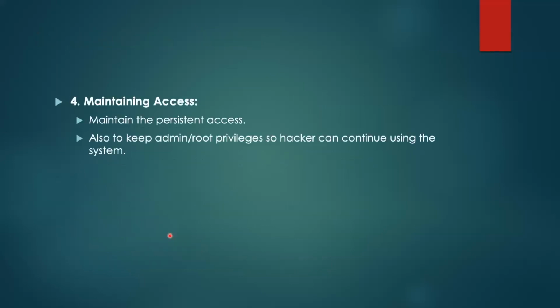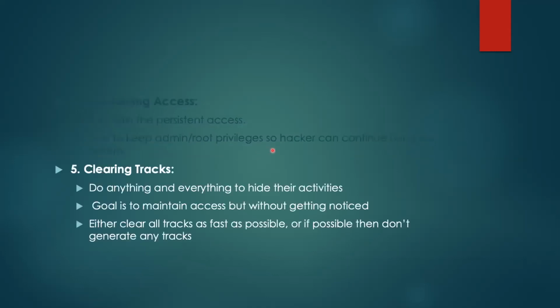Maintaining access is where, once we have already attacked our target, we try to maintain the access to that particular system so that our attack can be a persistent one. We try to keep admin and root privileges so the hacker can continue using the system. And the last one is clearing tracks.